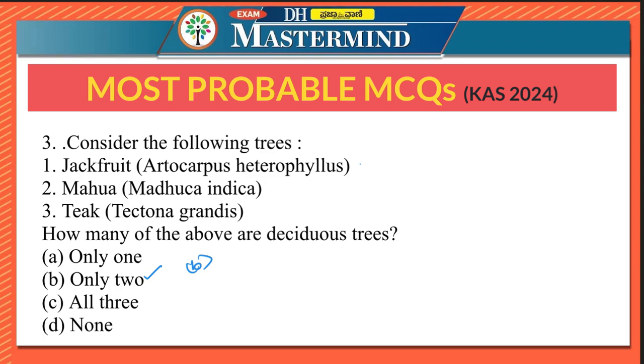So jackfruit is evergreen. It is an evergreen tree, not deciduous. While Mahua or Madhuca indica is a deciduous tree. Teak is also a deciduous tree. So all the questions that we are discussing are from UPSC previous year questions. So you have to note it down, very, very important.